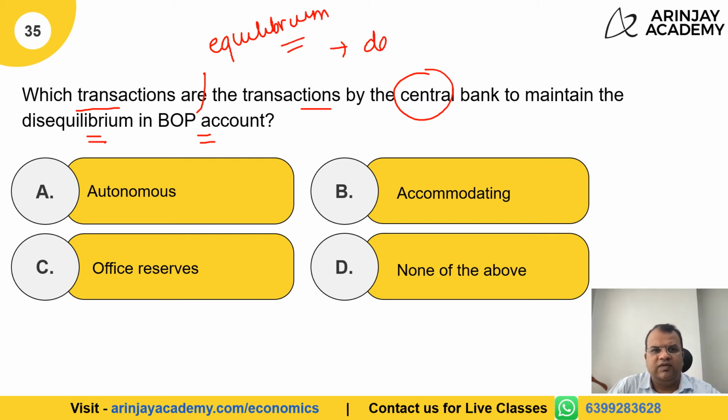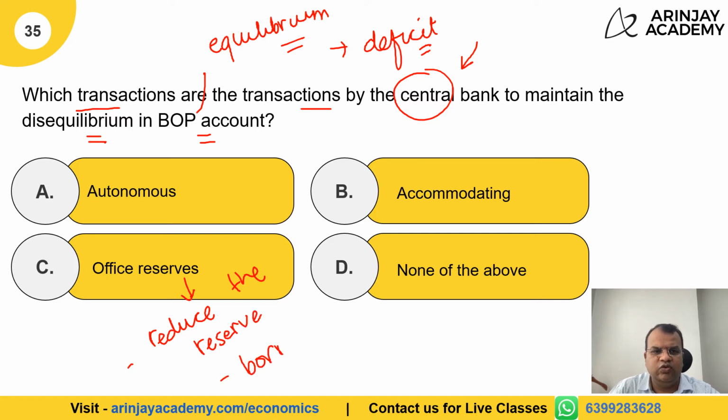Which means, let's say if there's a deficit in the balance of payment account, what the central bank of the country may do is that they may either reduce the reserves of a country, the foreign reserves of a country, or they may borrow. These are the two ways in which you can get money. When you do this, then the balance of payment account is taken towards equilibrium.